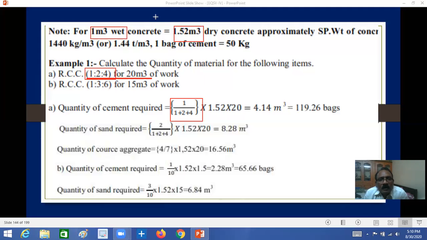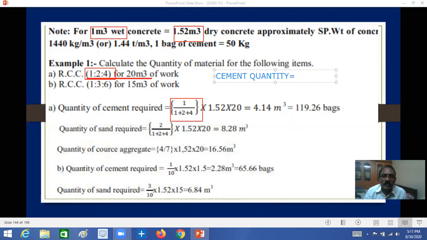Here you will get the cement quantity, that is 1 part of cement. How are we calculating the cement quantity required? It is equal to 1 divided by 1 plus 2 plus 4.